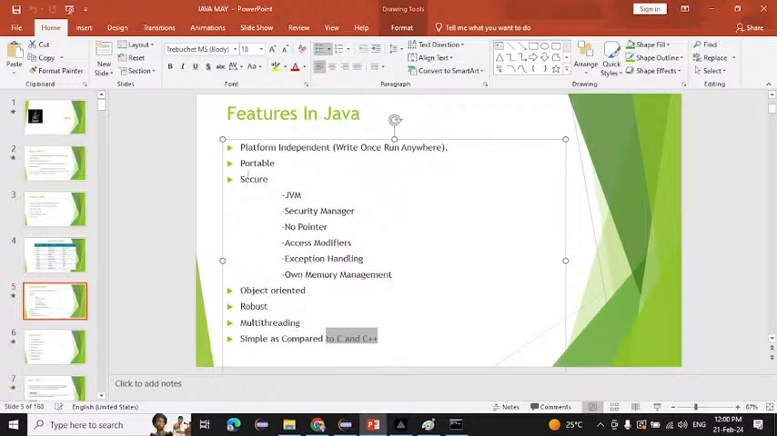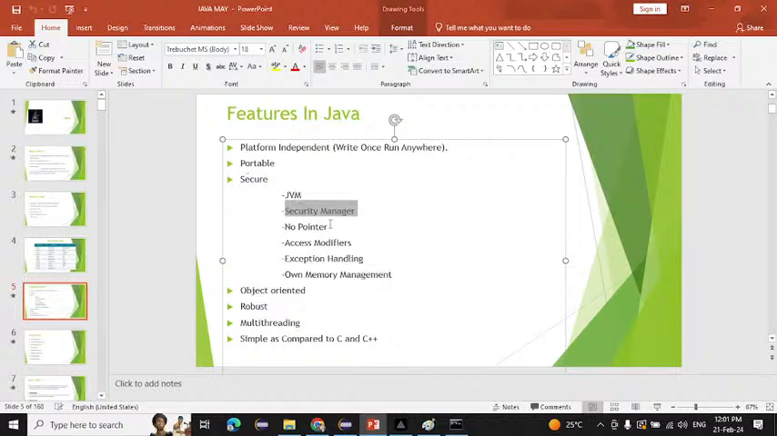After that, the last point is secure. Why are we calling Java secure? Because Java has a JVM. First thing is the JVM. JVM means Java Virtual Machine. Inside the Java Virtual Machine, we have first the security manager. It will work like an antivirus, as I told you. It will not allow any virus content program or any virus content software. It will restrict those things. So that is the first advantage that makes Java more secure.